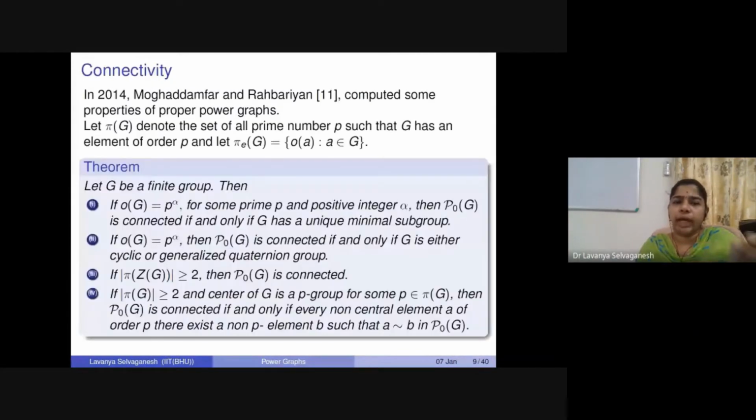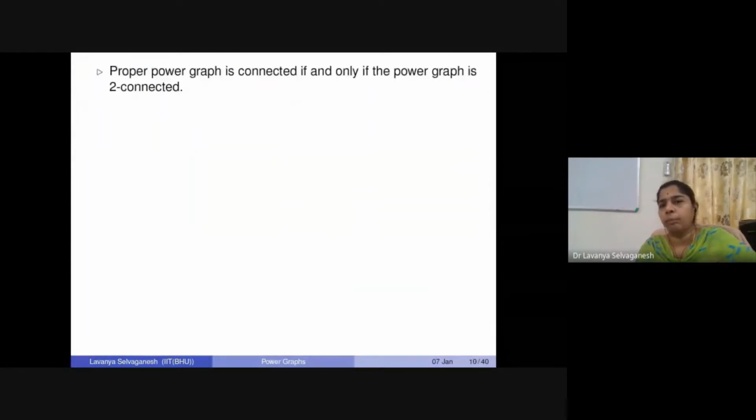So what are the other ways we could prove this connectedness in the proper power graph? If we want to talk about connectedness in the proper power graph, it is also equivalent to talking about the power graph and seeing when it is going to be 2 connected. If your given power graph is 2 connected, then deleting the identity element may result in your graph being connected or 2 connected also. But at least we can talk about connectedness if the power graph is 2 connected, right?